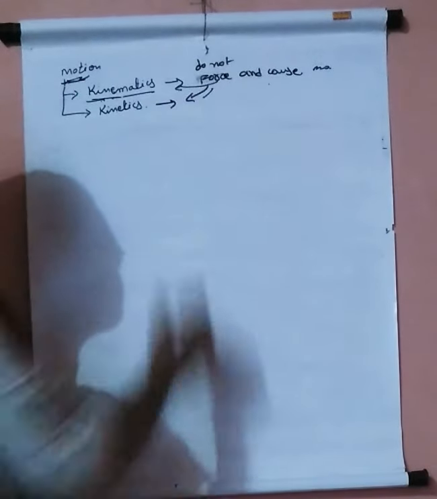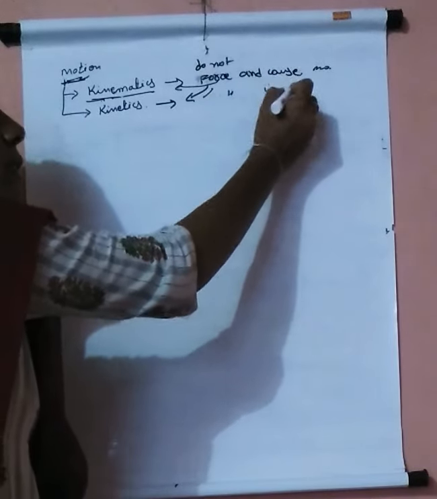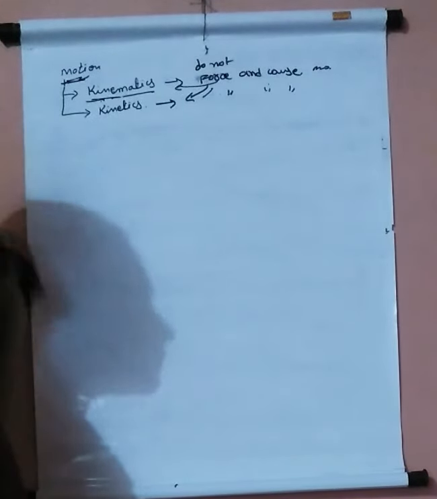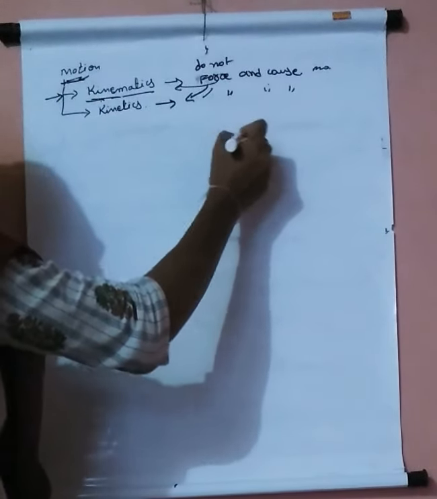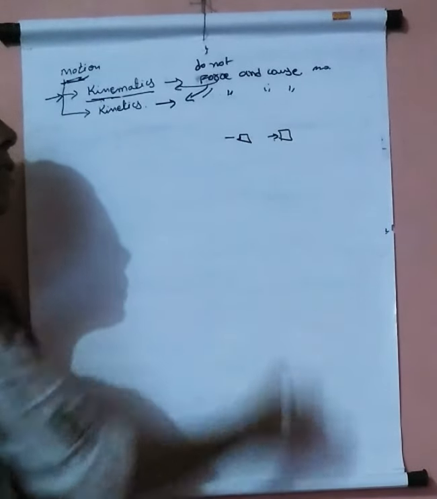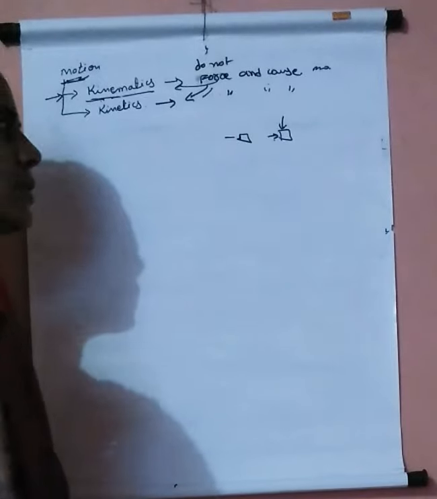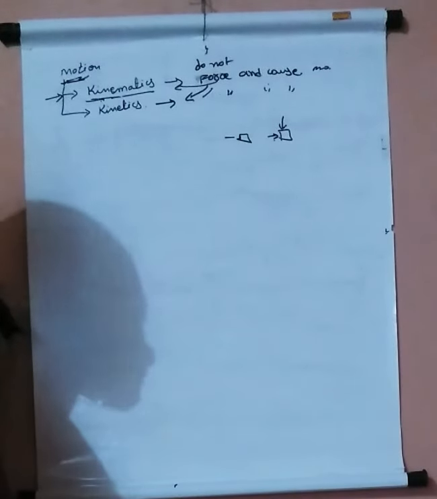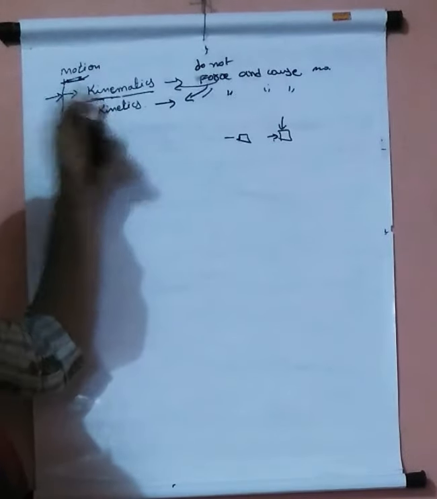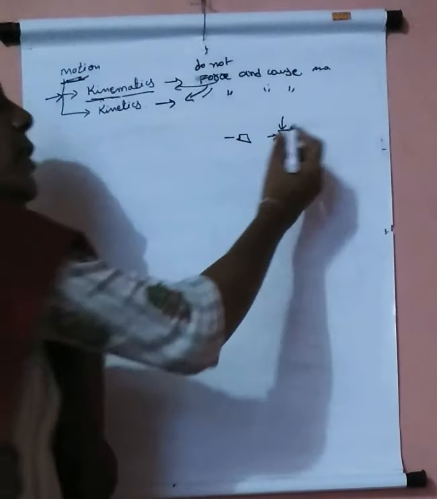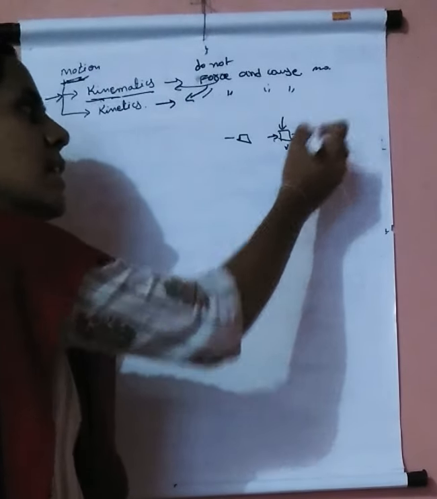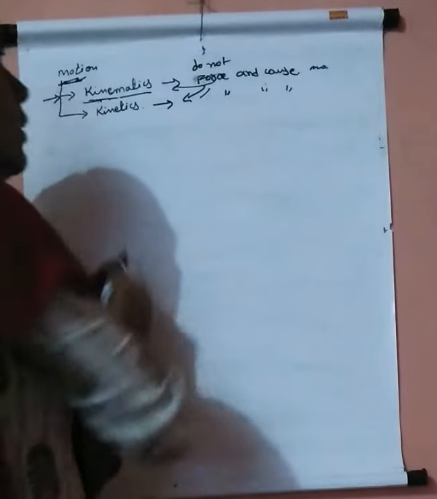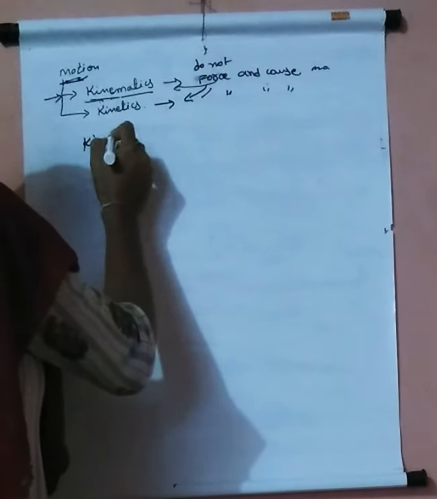Kinetics considers force, and the cause for the motion of an object is considered under kinetics. That means why the object is moving, what force is acting on it, what are the types of force acting on the car or any object in motion. That is not at all considered under kinematics. Only the effects on that object during the motion are considered, meaning velocity, how much velocity it has, and how much distance is travelled by the car.